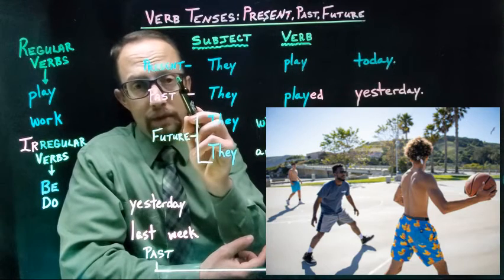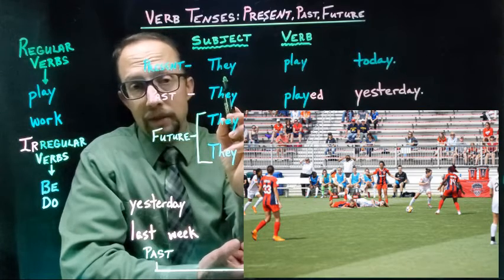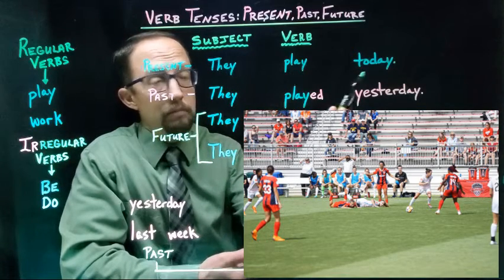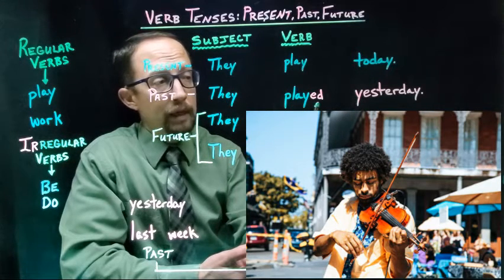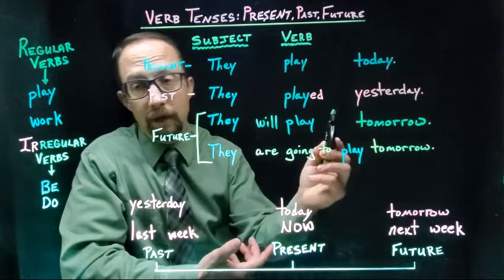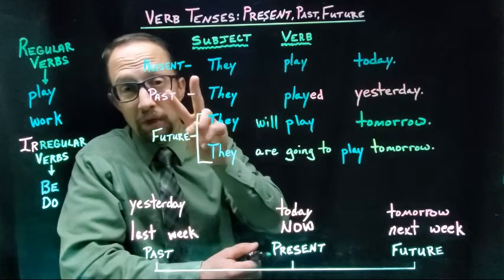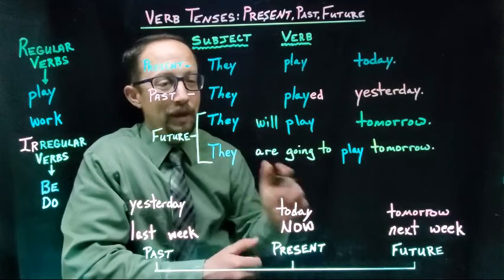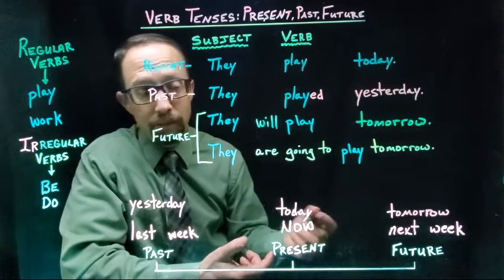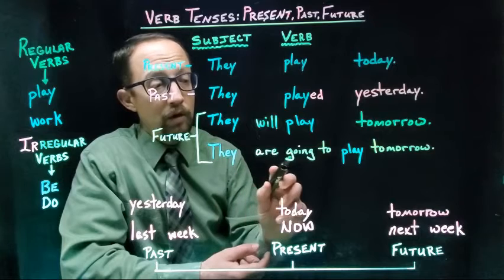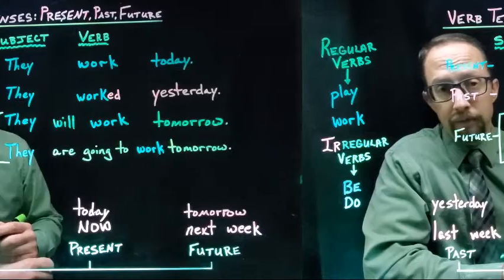In the present tense, like right now, today, now, you can write a sentence like, they play today. In the past tense, they played yesterday. In the future tense, there are 2 kinds of future tense. They will play tomorrow. Or you can say, they are going to play tomorrow.